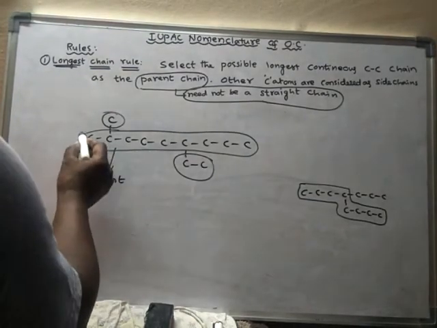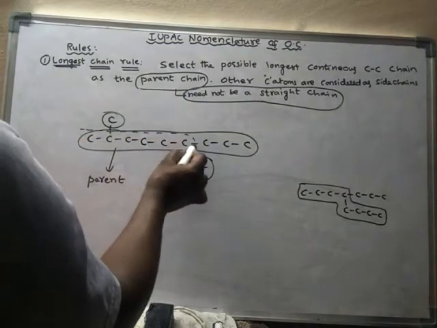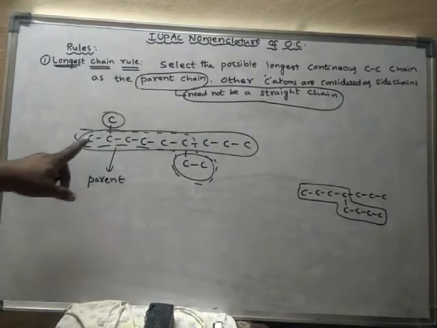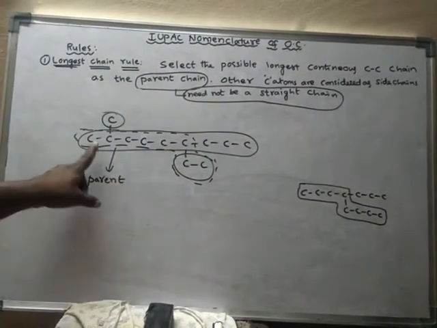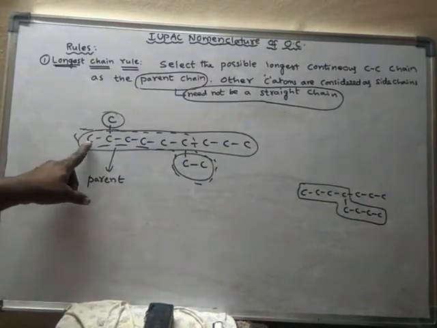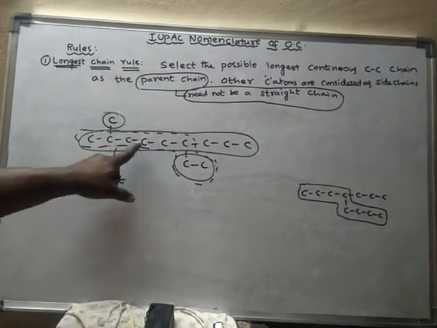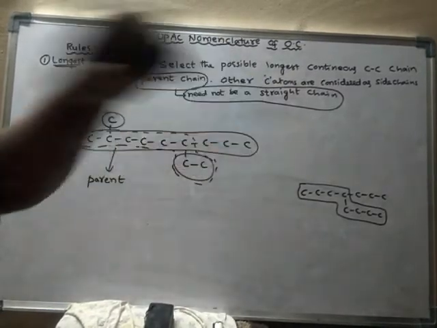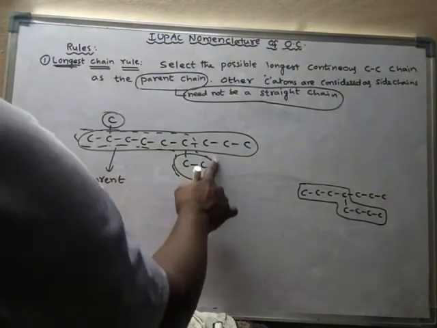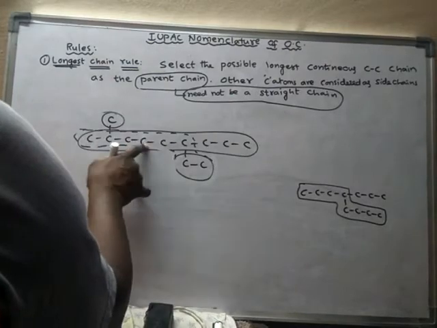See, if we take it like this, it is not a parent chain because it has fewer carbons, 1, 2, 3, 4, 5, 6, 7, 8 only. But if you go in a straight line, 1, 2, 3, 4, 5, 6, 7, 8, 9, the 9 carbon chain is treated as the parent chain. So this other one is not a parent chain.